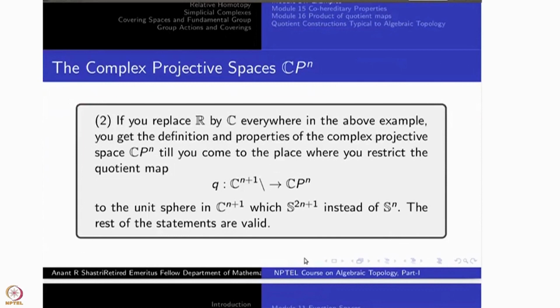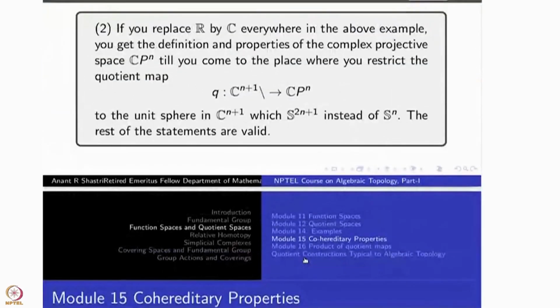Okay, let's carry out the most important aspect of quotient spaces. What are the properties of the original space which will remain intact when you go to the quotient space?